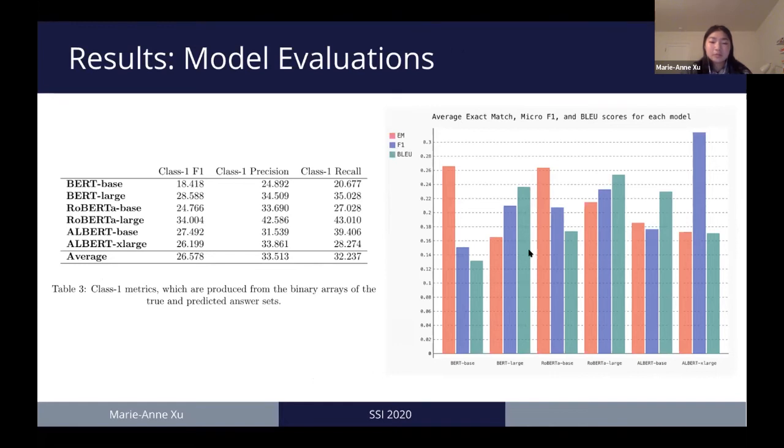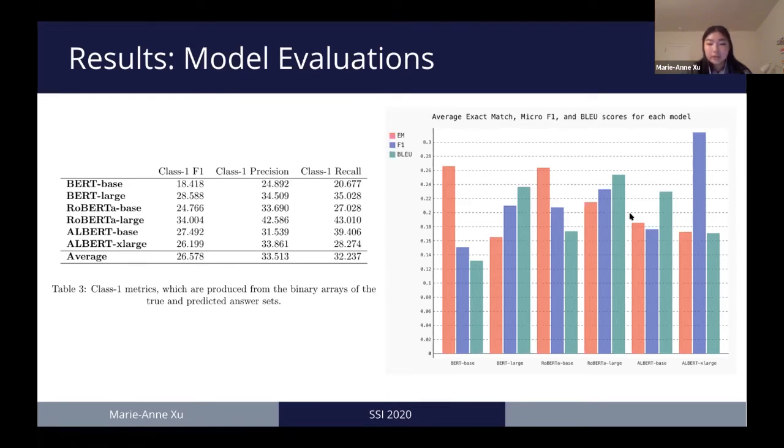For example, BERT-base has the highest average exact match, and ALBERT Extra Large has the highest average F1 score. However, we also notice that the rest of the metrics for these two models are worse. On the other hand, RoBERTa, and particularly RoBERTa Large, has the most notably high scores overall.